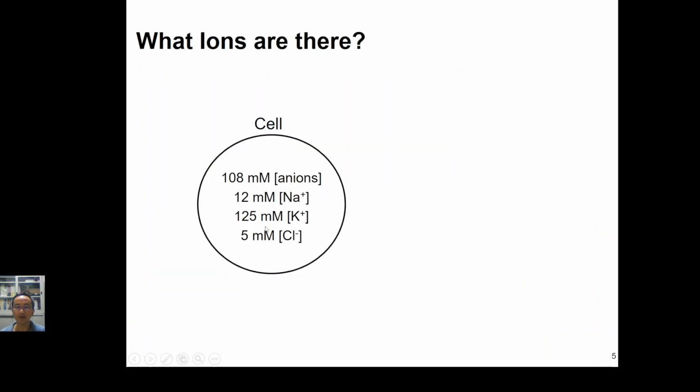So right now, I will talk about why our human body can generate the action potential. As I mentioned before, the basic unit of our human body is a cell. In front of you, let's say this is a cell. Inside the cell membrane, we have a lot of ions, cations and anions. Among the cations, we have sodium ions and potassium ions, and then various kinds of anions. Outside the cell membrane, we also have sodium ions, potassium ions, and chloride ions.